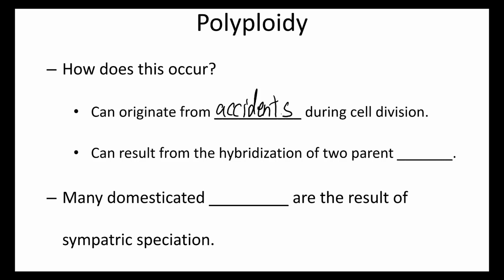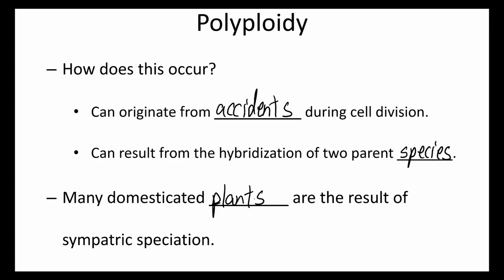What can also happen is that there could be hybridization between two different parent plant species that can result in a new offspring that can't reproduce with either original parent, but plants often are self-fertile, and that's why these speciation events are more likely to occur in them, because they can maybe self-fertilize. It turns out that many domesticated plants are the result of sympatric speciation.